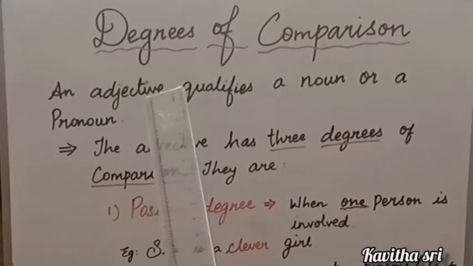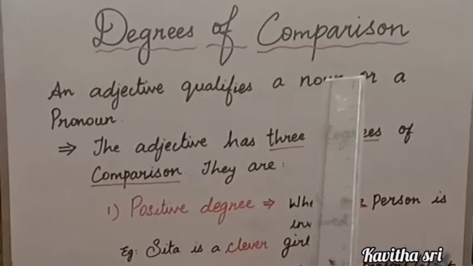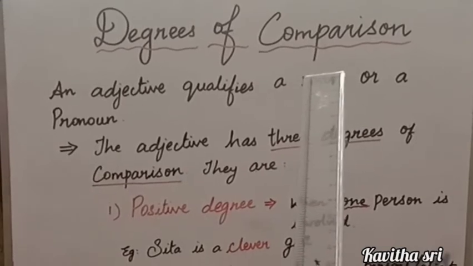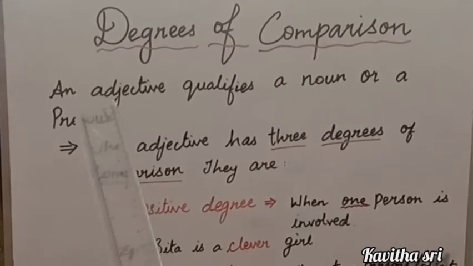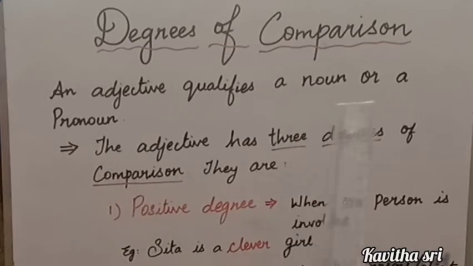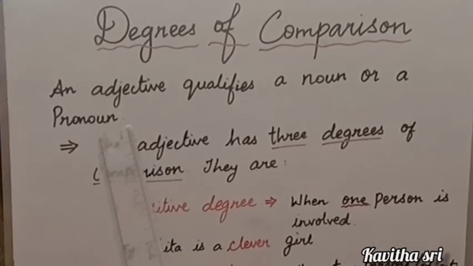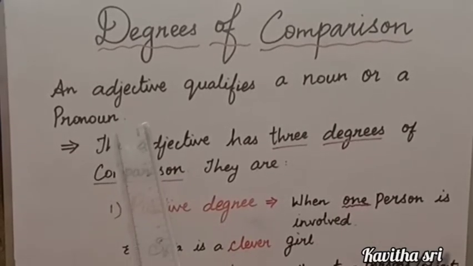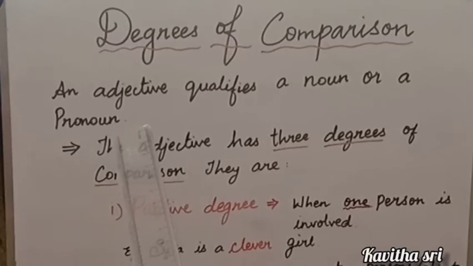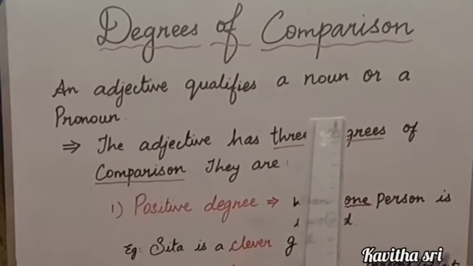Let us see the grammar. Degrees of comparison. So what is degrees of comparison? An adjective qualifies a noun or a pronoun. We call it degrees of comparison. So I said here an adjective qualifies a noun. So what is an adjective?